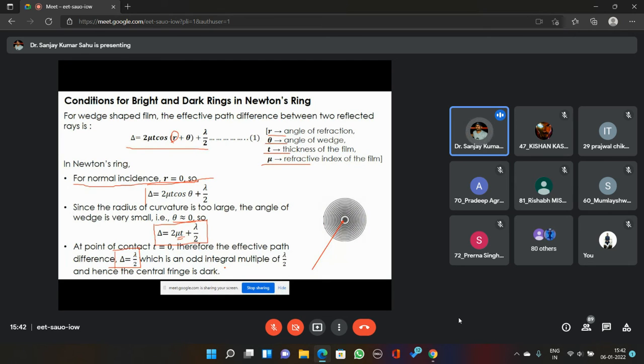This central fringe does not have an order, we don't have any order for that. The central fringe is called the dark fringe.